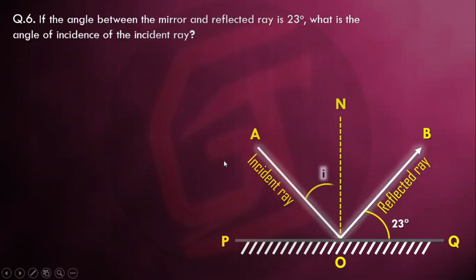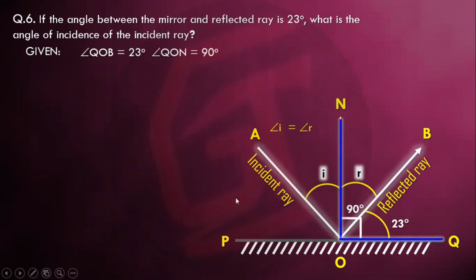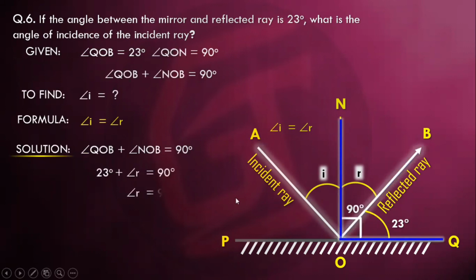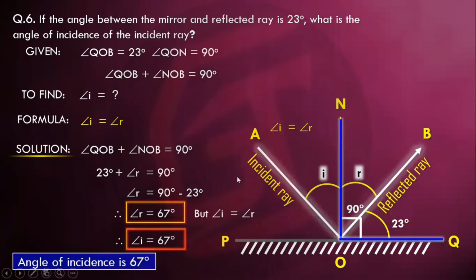A similar type of sum. Again, suppose this is 23 degrees, we have to find both the angles. This is 23, this is 90, so how much is 90 minus 23? 90 minus 23 is 67. So this angle is 67, angle R is 67, so angle I is also 67, because the angle of incidence is equal to the angle of reflection.